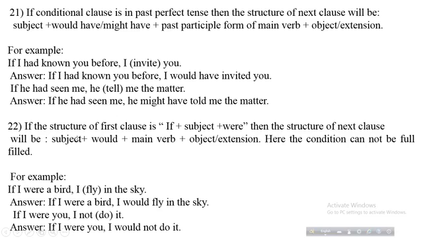Next rules, students, you see, if the structure of past clause, first clause is if plus subject plus were, then the structure of next clause will be subject plus would plus main verb plus object or extension. Here the condition cannot be fulfilled. For example, if I were a bird, I fly in the sky. Here fly is kept in the bracket. So the correct answer would be, if I were a bird, I would fly in the sky.